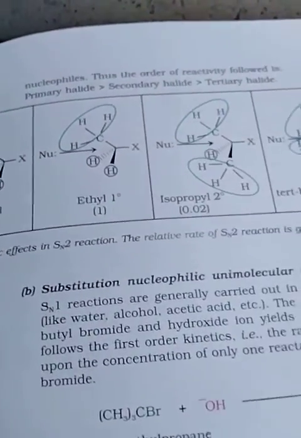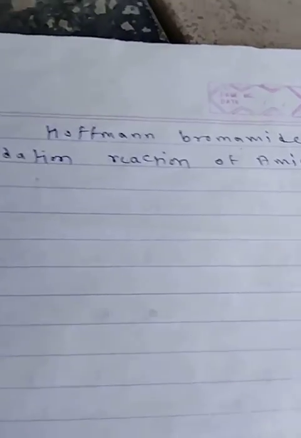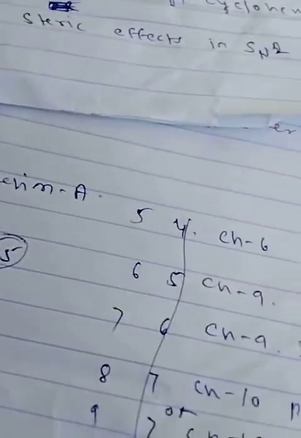Now our next question, number 10. Show Hoffmann bromamide degradation reaction of amines. Last one, page number 394.